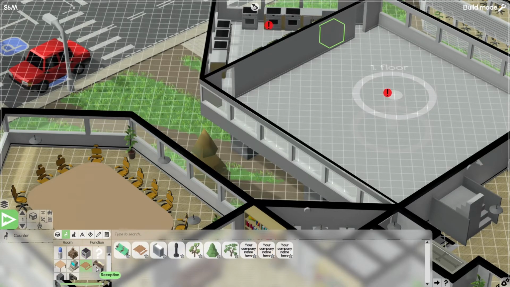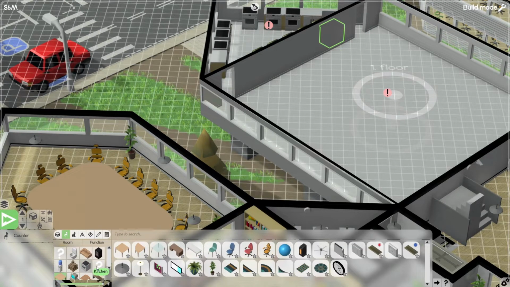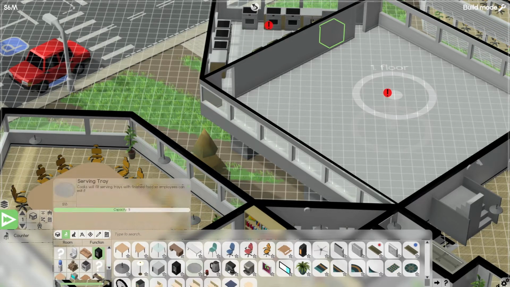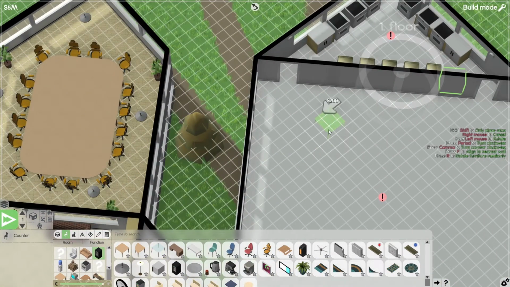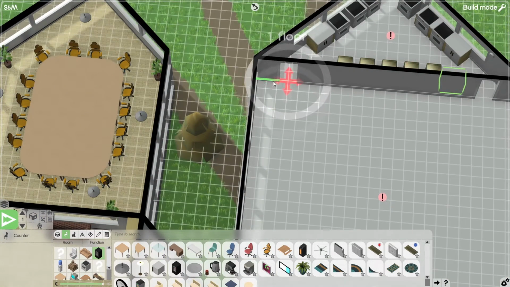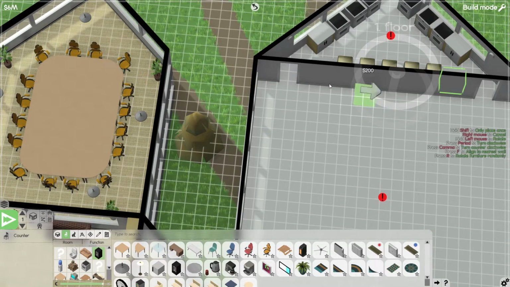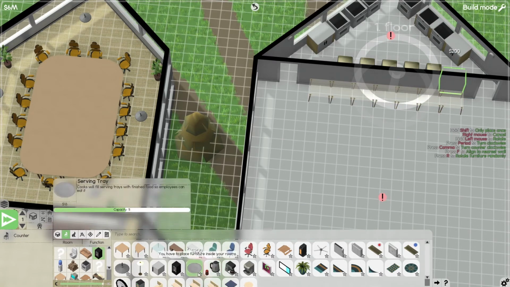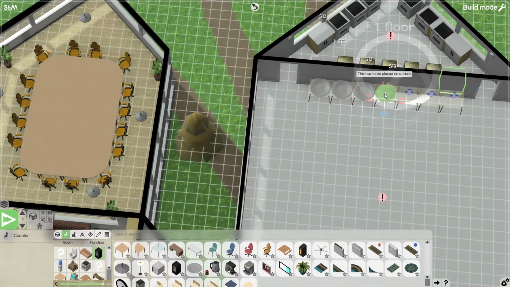All right. Outdoors. No. I want not meetings. Where's my cantina? Break room, commons, canteen. There we go. I'm just going to throw some glass tables in here. Before we do that, can I just bring you guys to this room, please? There we go. It doesn't particularly matter which way this is pointing, but let's do it right anyway. Starting there, 5, 6, like so. Serving trays, like so. I bet you what I can do, just so that there's more places for them to grab it.